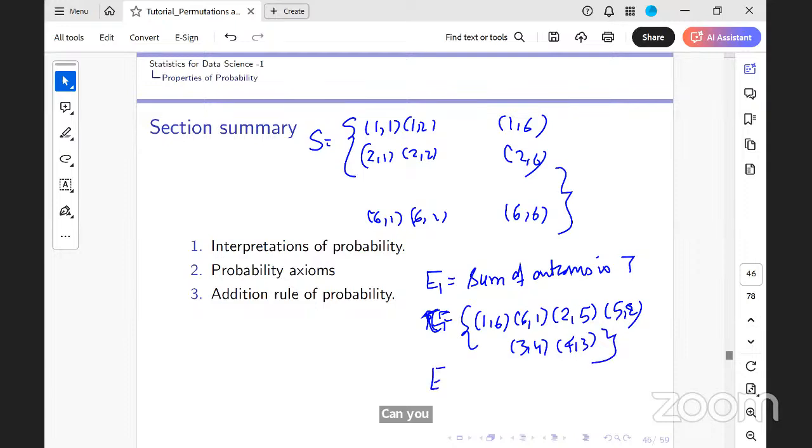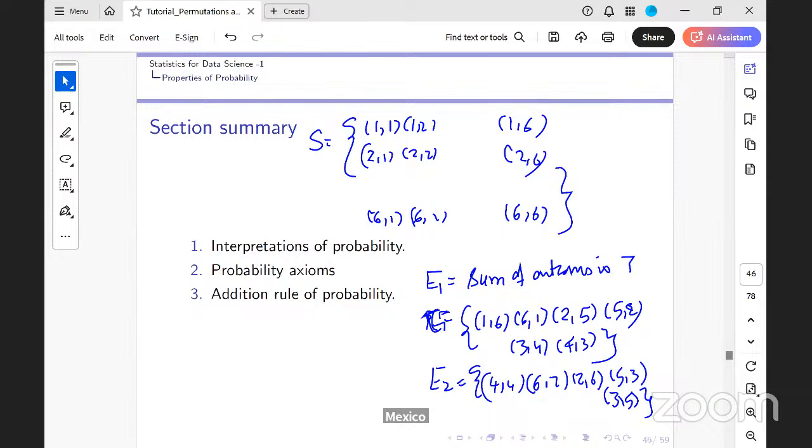Now the sum of outcomes is 8, event E2. The outcomes are 4,4; 2,6; 6,2; 3,5; 5,3. What about 7,1? From where will I get 7,1? 7 was not there, the maximum outcome is 6. Okay, let's look at E1 and E2.